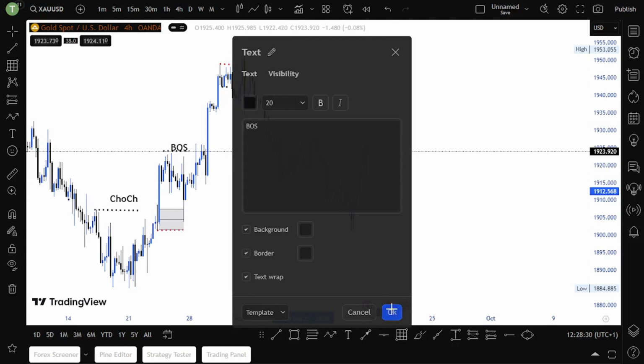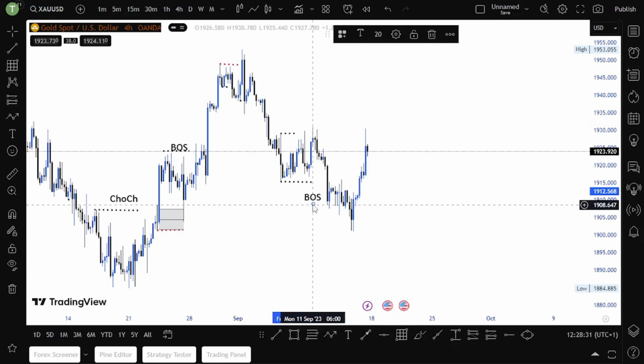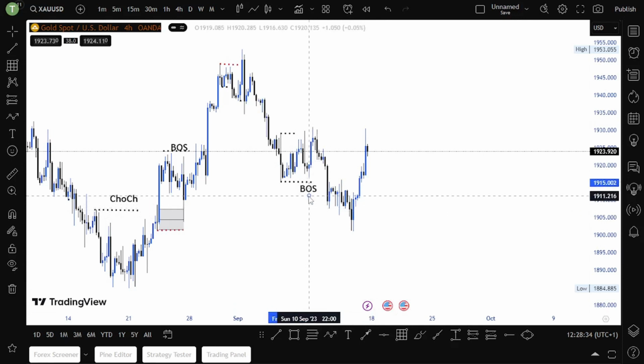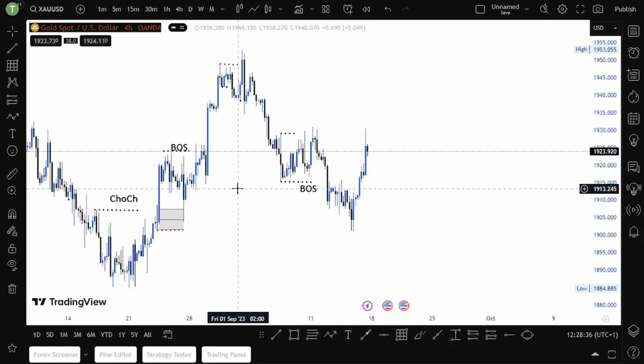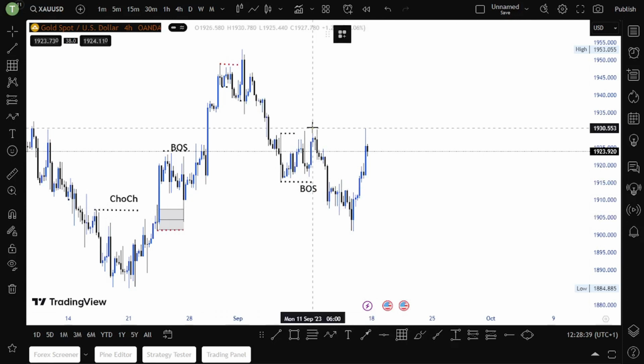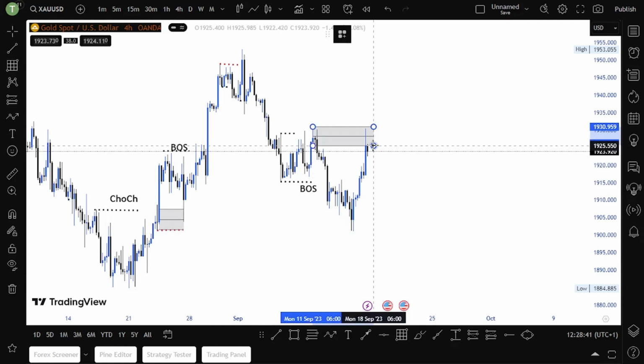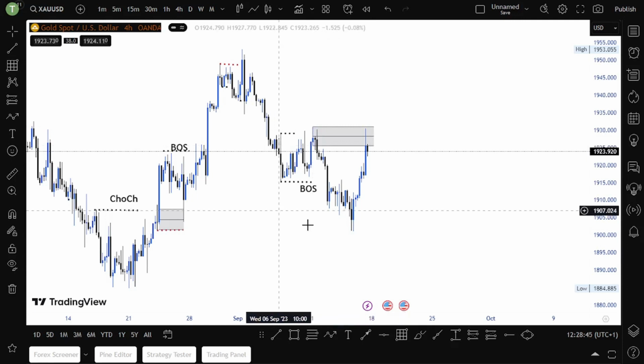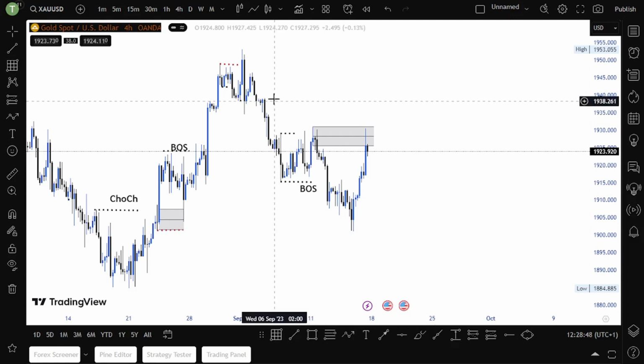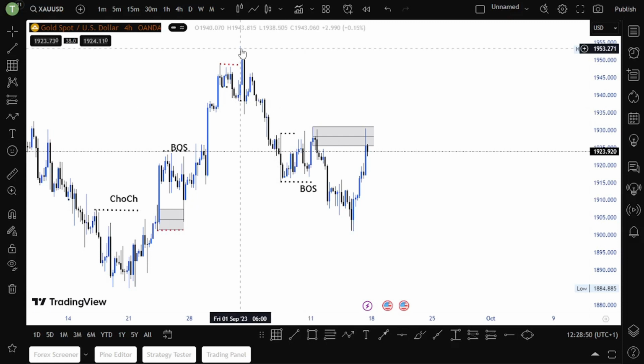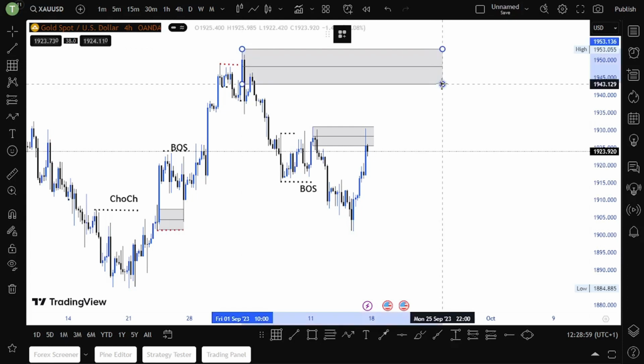Always look at the recent break of structure, guys. If there's no recent break of structure, stay out of that market. Stay out of that pair. So as you can see, price is currently at that zone. So now what I will be waiting for, this is our extreme supply zone. This is my extreme supply zone.